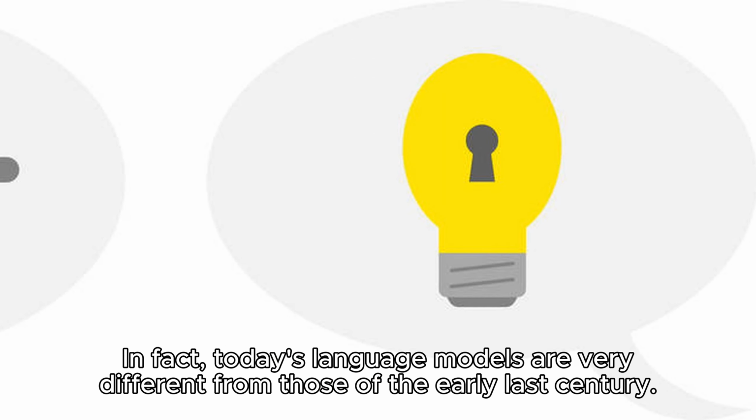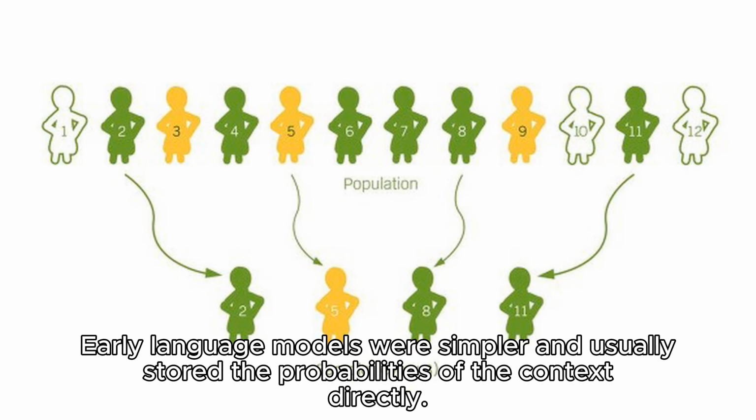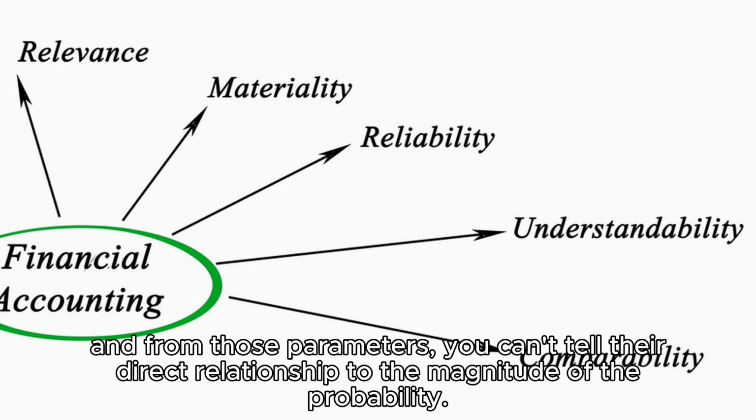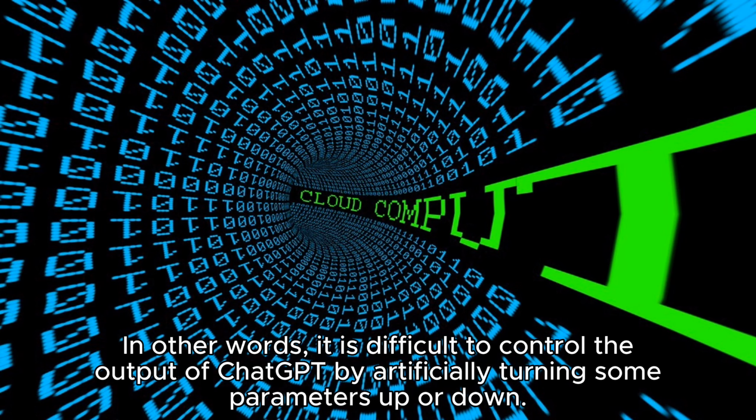In fact, today's language models are very different from those of the early last century. Early language models were simpler and usually stored the probabilities of the context directly. Today's language models store the parameters of artificial neural networks. And from those parameters, you can't tell their direct relationship to the magnitude of the probability. In other words, it is difficult to control the output of Chat by artificially turning some parameters up or down.